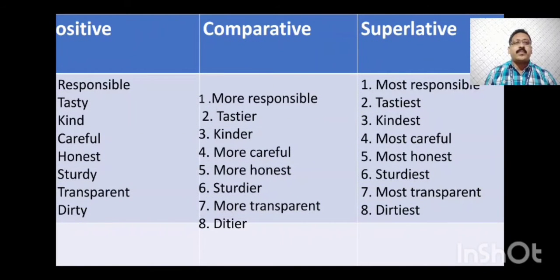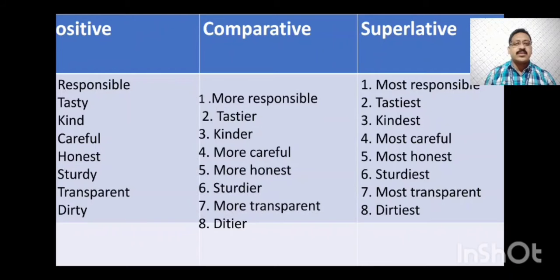Now positive, comparative and superlative words are here. Responsible, positive; comparative, more responsible; superlative, most responsible. Tasty, tastier, tastiest. Kind, kinder, kindest. Careful, more careful, most careful.